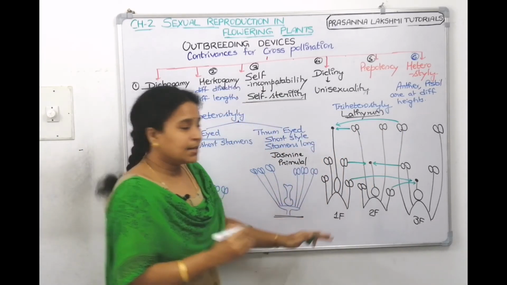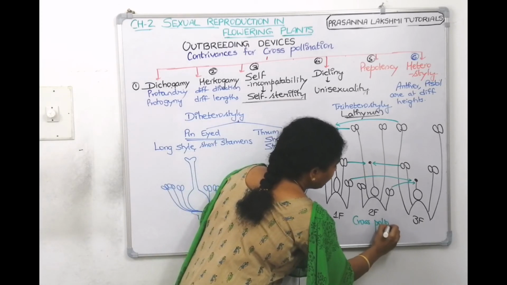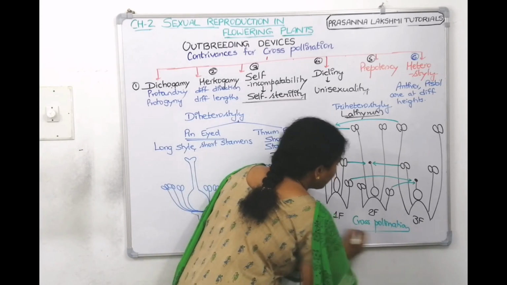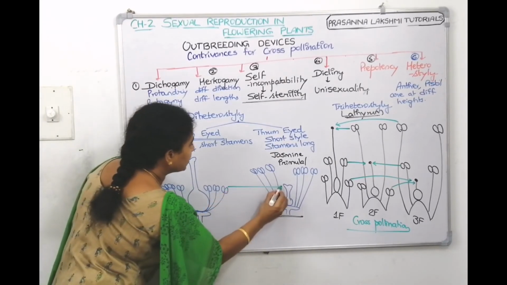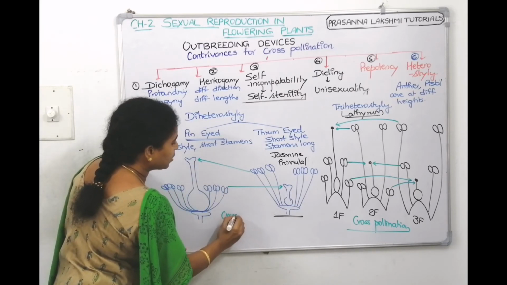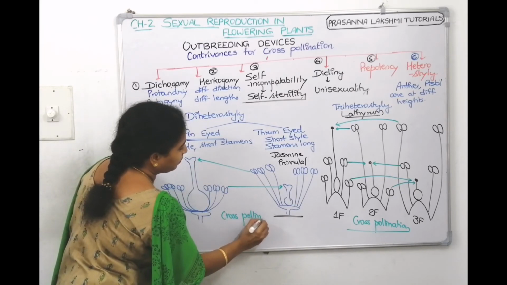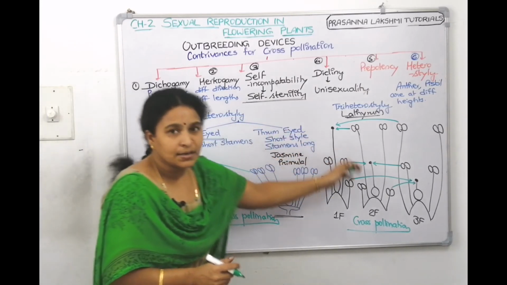So this indicates cross pollination only. Here also, see, this can pollinate this one, this can pollinate this one. So this is also very much cross pollination. So this is called diheterostyle and triheterostyle.